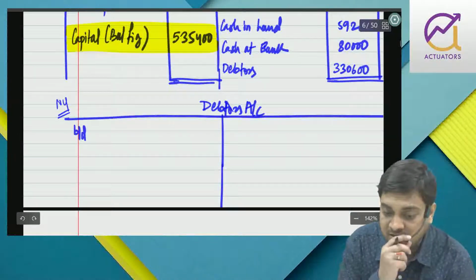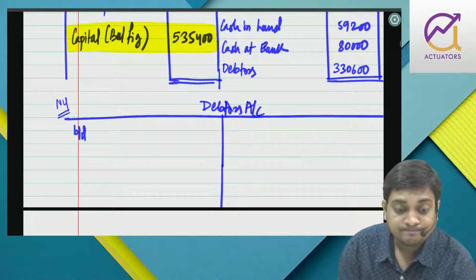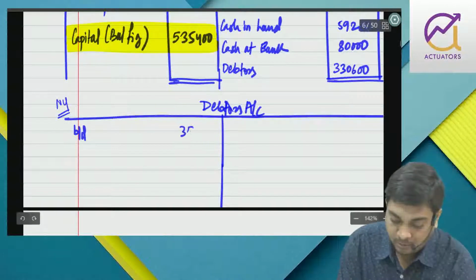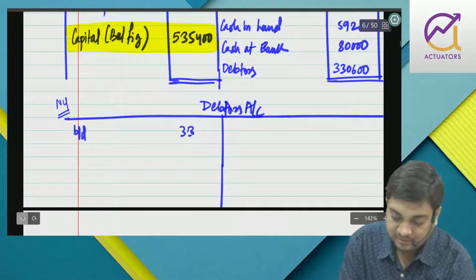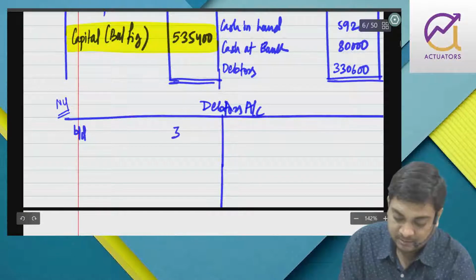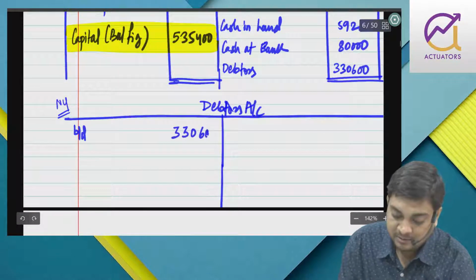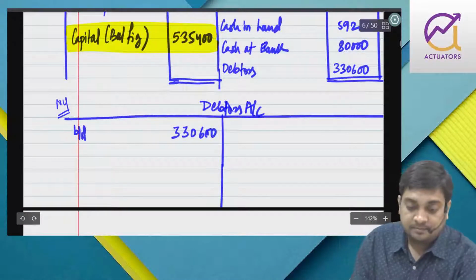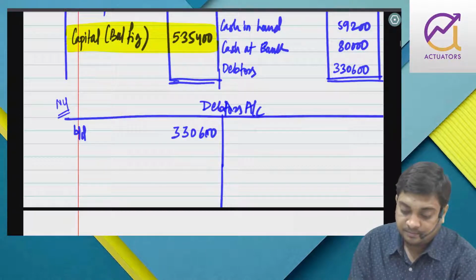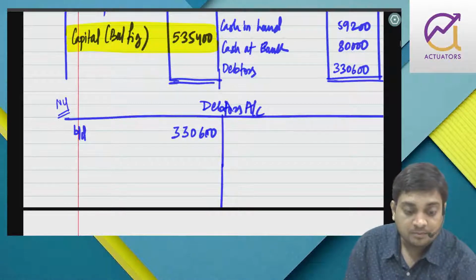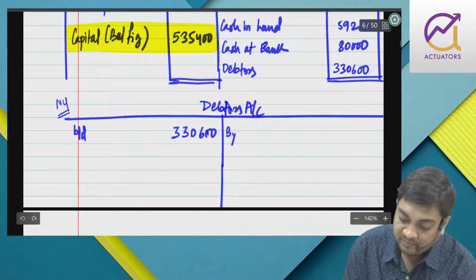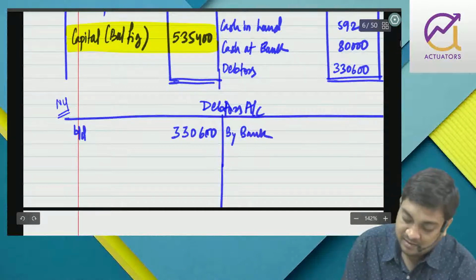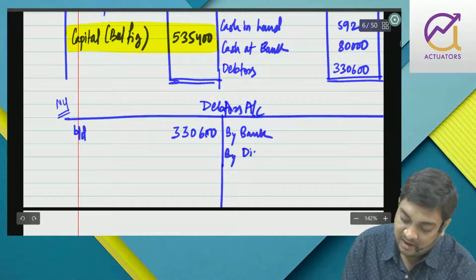What is the opening balance of debtors? 330,600. Right? Now, by bank and by discount allowed.